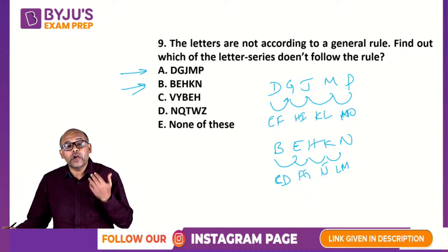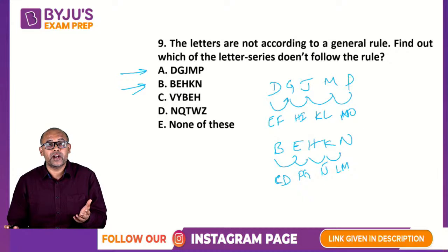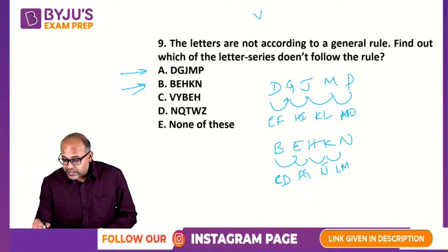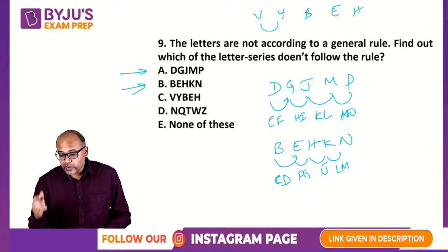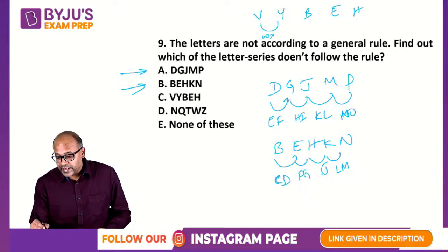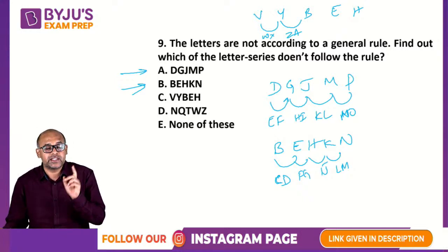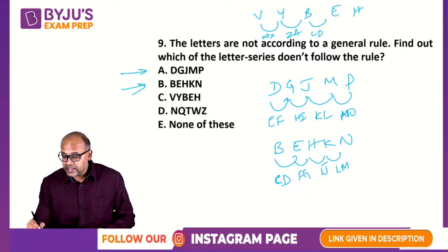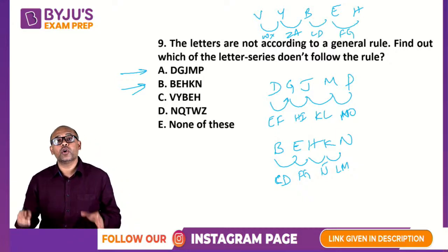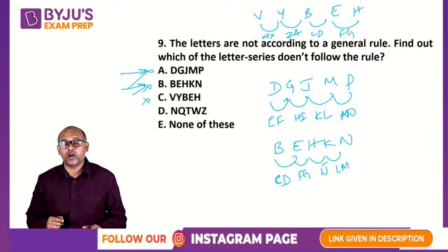Let's look at the third. Many of you gave option 3, but it looks different and it actually is not. Look at V, Y, B, E, H. After V, W, X, two are skipped, then Y. After Y, Z, then A. Remember, in a series it is cyclical. After Z, A will again start. So Z and A, then B, then C, D, E, then F, G, and then H. So option C is also following the pattern, so C is also not your answer. A, B, C are all not correct.